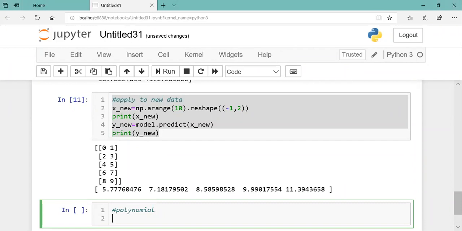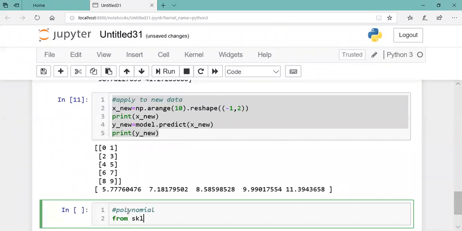Polynomial means where the variables have an index value more than one, meaning x square, x cube, x raised to 4, and so on. For this, we have to import polynomial features as well. So here we will import one more item for polynomial.